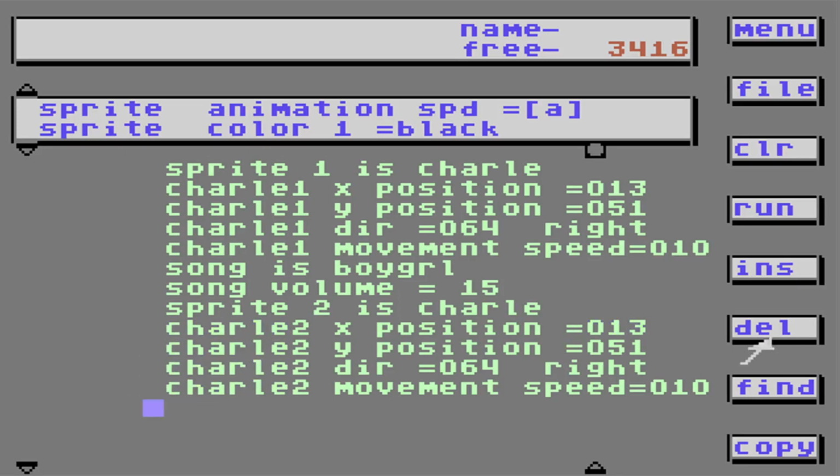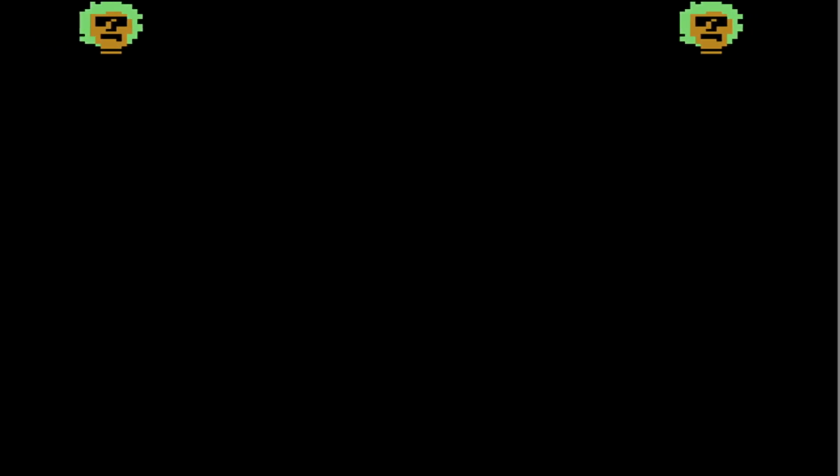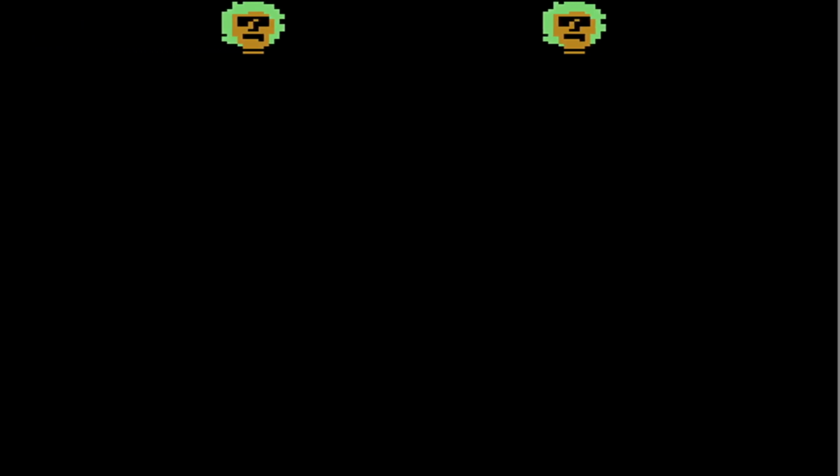But if I put them in the same spot, they'll be overlapping each other. So I'm going to change the numbers. We'll go 158. And then we're going to change the direction from right to left. Let's see what we got. Oh, there's 2 Charleses. Don't bunk heads.